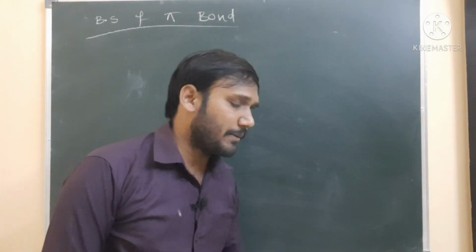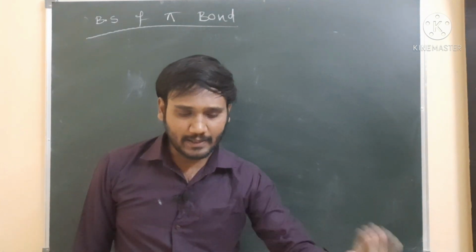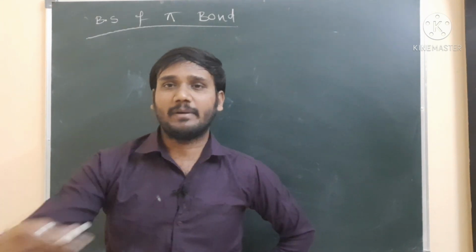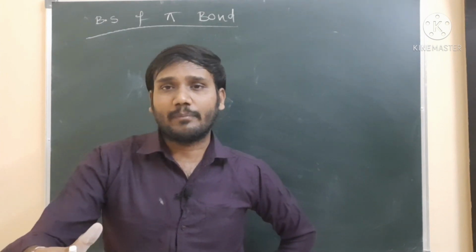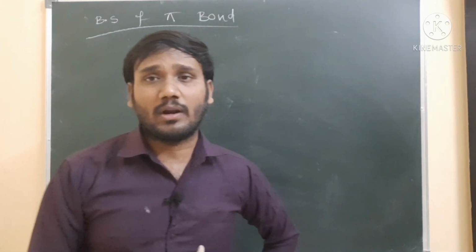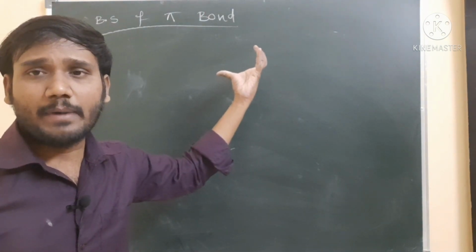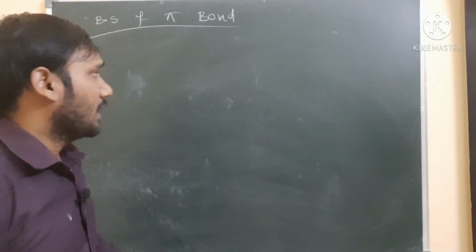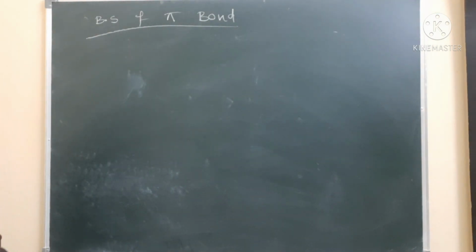Generally, a pi bond is formed because of p-p orbital overlapping. That means px with px, or py with py, or pz with pz. Different kinds of bonds form depending on the type of overlapping, end to end or sideways. Sideways overlapping gives a pi bond. End to end overlapping gives a sigma bond. Now we are discussing the bond strength of the pi bond.